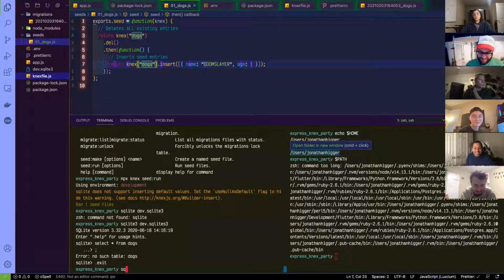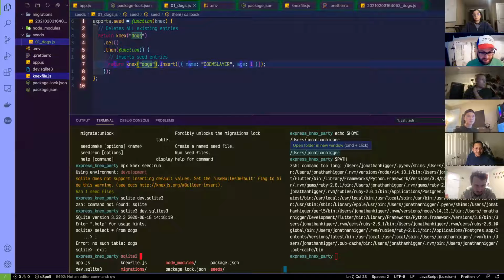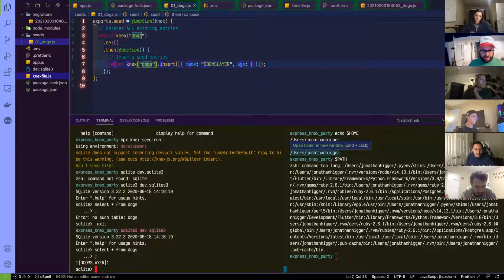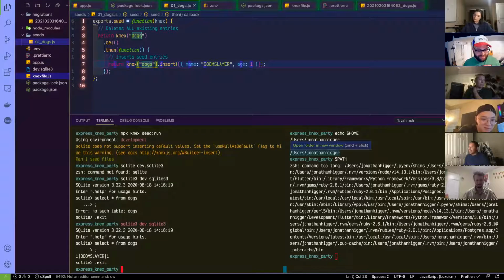So sqlite3, and then dev.sqlite. Select all from. I'm assuming it worked because we didn't get any error messages. Hey, we got dogs. We got dogs, dog. Yes, that's what I'm talking about. Cool. I'm happy about that one.